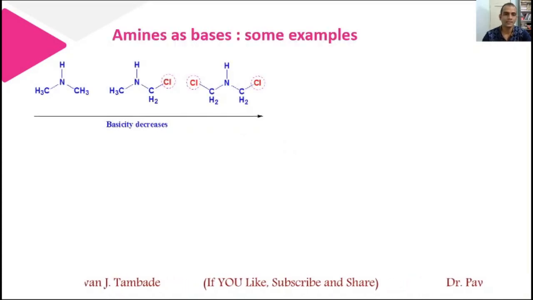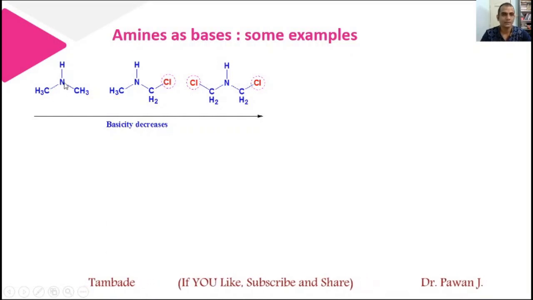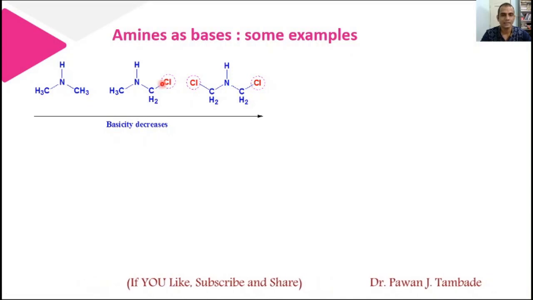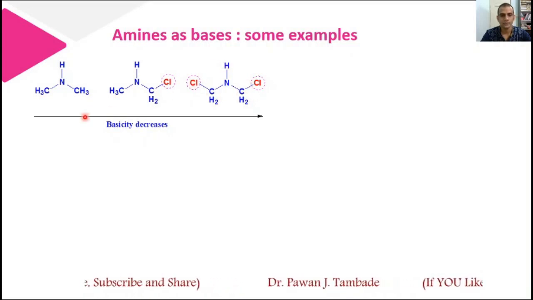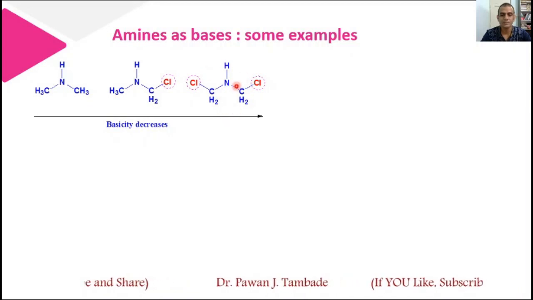If you look at this example, this is dimethyl amine, and in this case one of the hydrogens is replaced by chlorine, and in this case two hydrogen atoms are replaced by chlorine. If you look at the trend of basicity, then this is least basic and this is more basic.